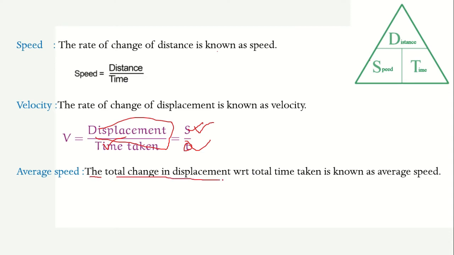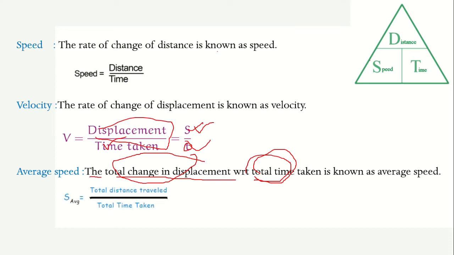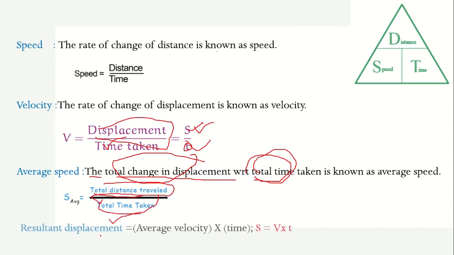The total distance with respect to total time taken is known as average speed, and the expression for this is given as S average is equal to total distance travelled upon total time taken. Further, resultant displacement is given by average velocity into time.